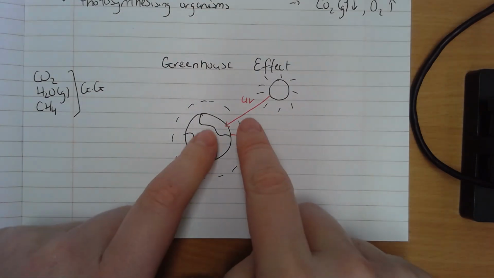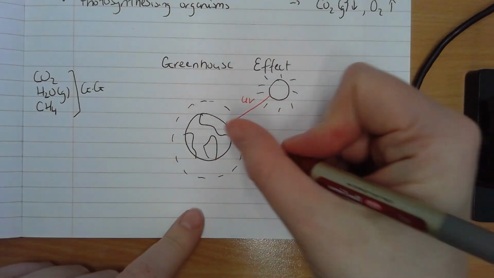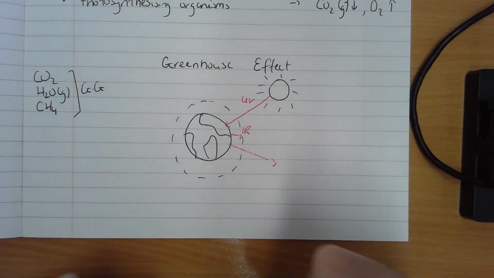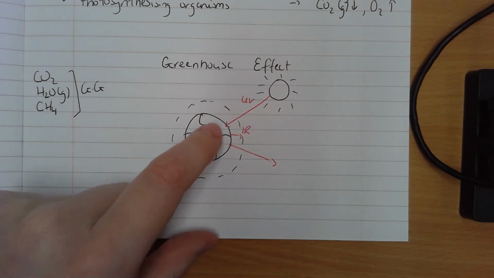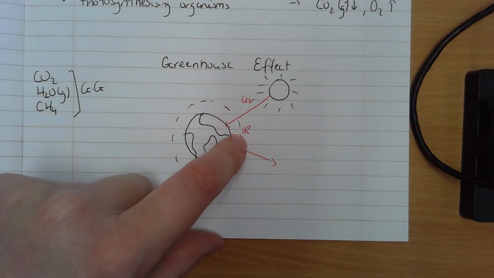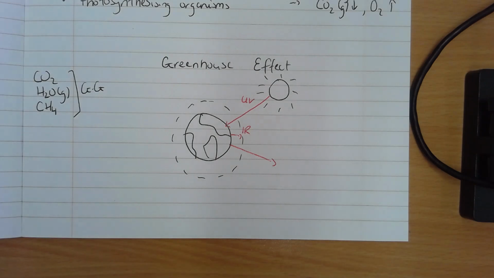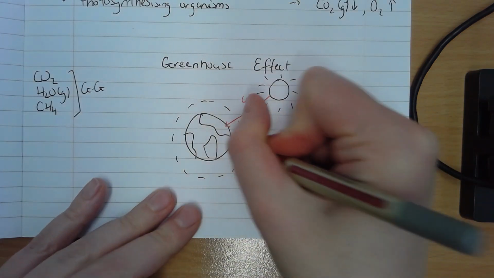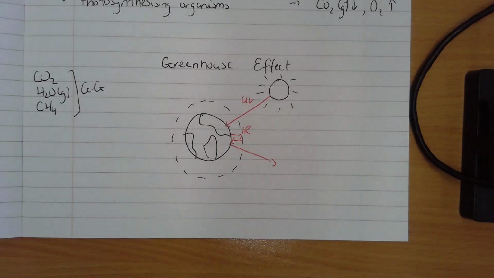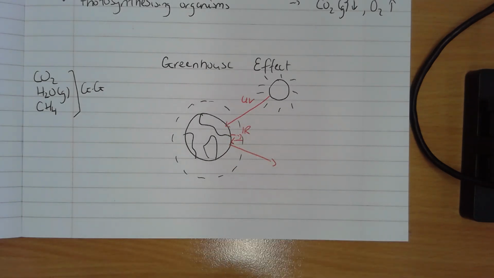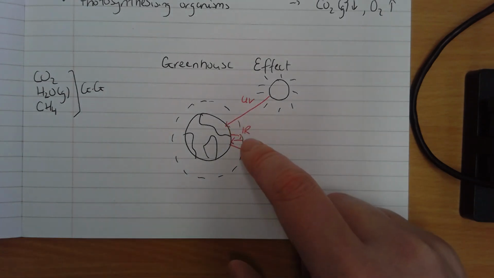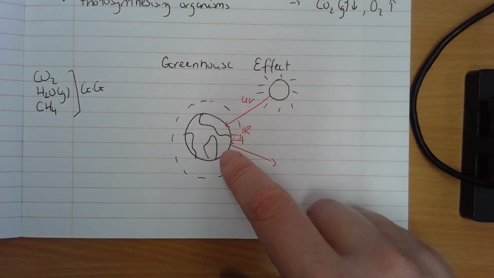Now some of that infrared radiation will just pass straight back out through the atmosphere and off into outer space, but some of that infrared radiation will get trapped by the atmosphere and then sent back towards the earth again, and this is called the greenhouse effect. And the greenhouse effect is a good thing. If there was no greenhouse effect, if all of that heat energy was able to escape, the earth would be way too cold. So we do need some of that heat energy to get trapped and sent back to earth.